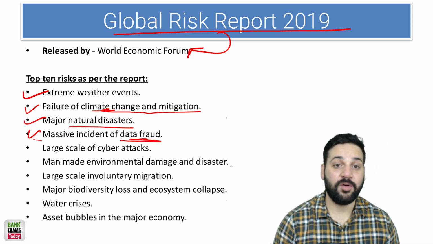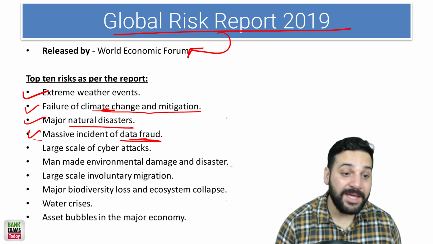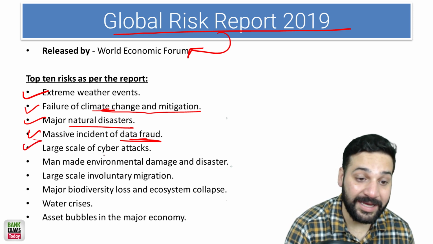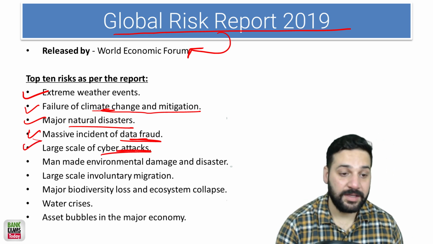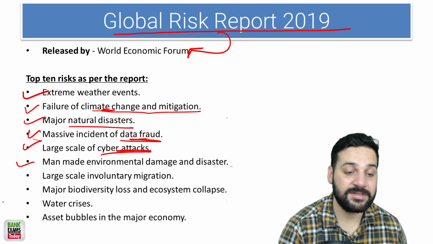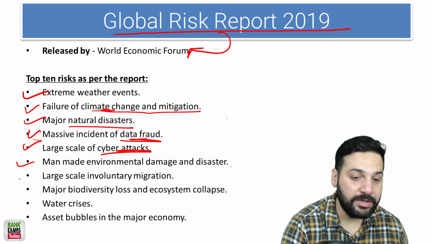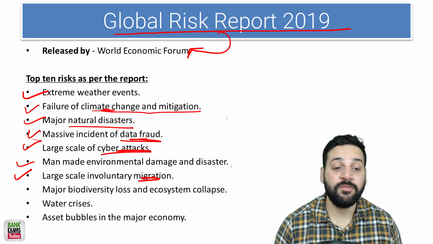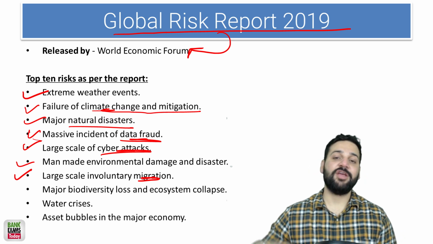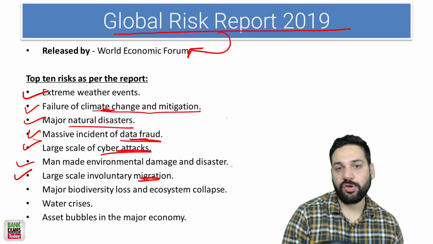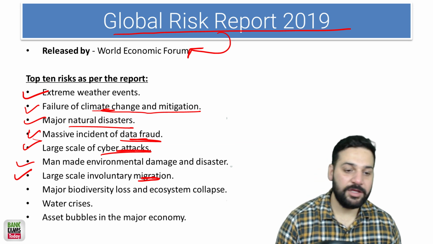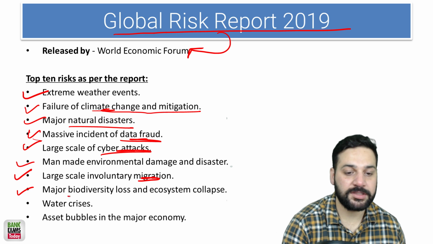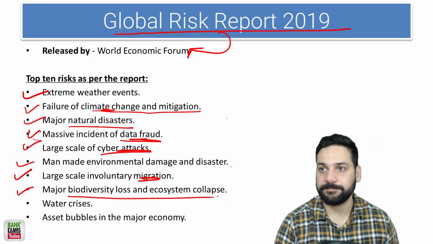Data fraud is now a kind of major risk. Cyber attacks, large scale cyber attacks. Man-made environmental changes, large scale involuntary migration. So migration is also an issue. Involuntary. The case of Rohingya Muslims, that was a case of involuntary migration, major biodiversity loss, and the ecosystem collapse.